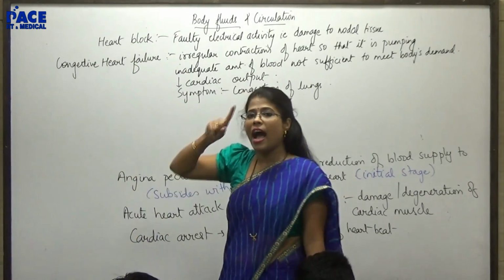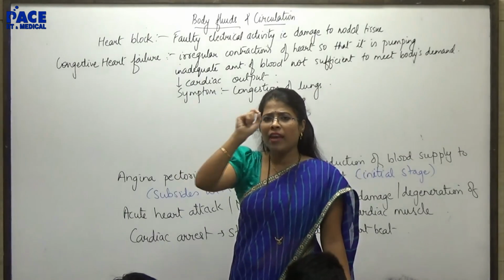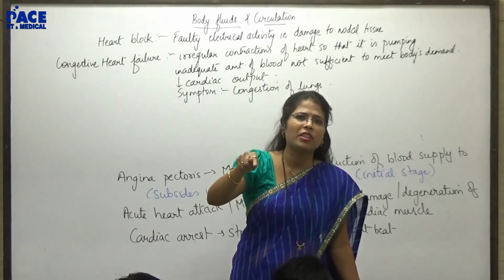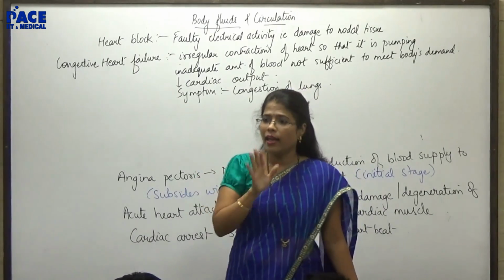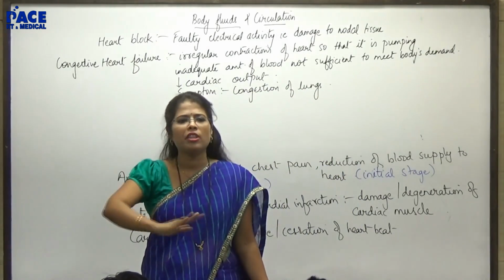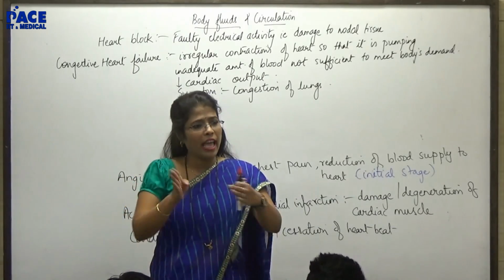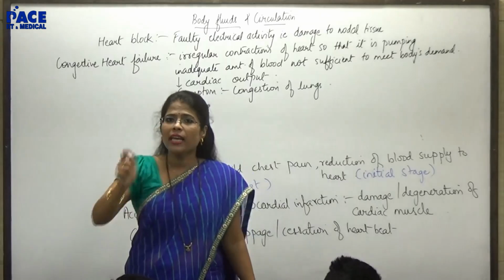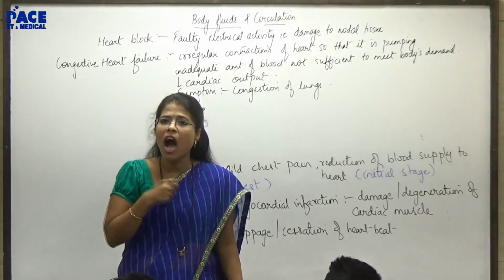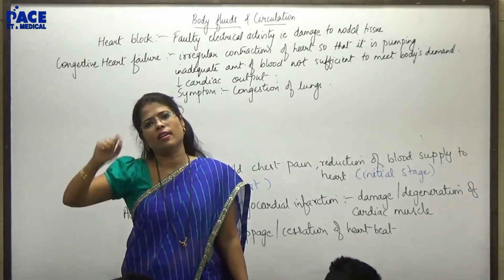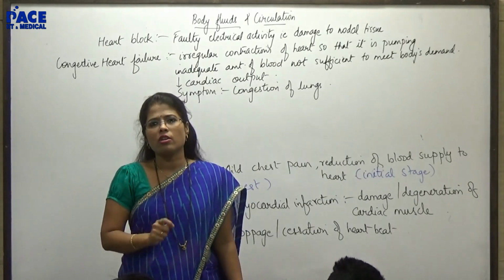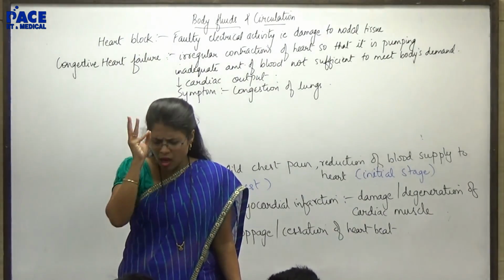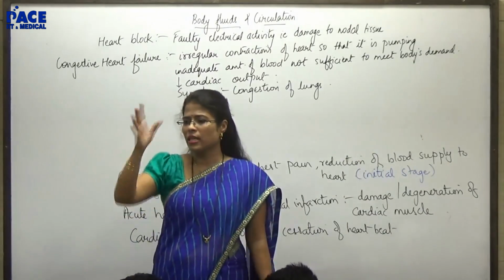So here I have told you, when I say atherosclerosis, I am not specifying with respect to the coronary artery. Atherosclerosis can happen in any artery and the effect will be on that particular organ. But when I say CAD, then it is with respect to the heart. Heart's coronary artery. Okay, atherosclerosis over there, that is called coronary artery disease.